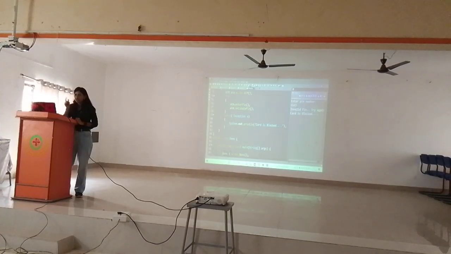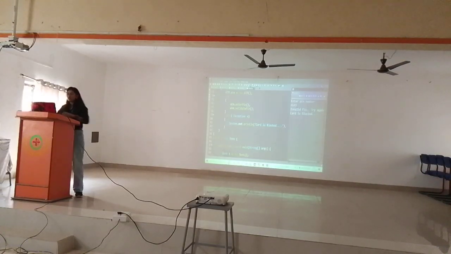Invalid, try again, one more try. Then only after the third attempt should we get card is blocked. Am I getting that? No. Then what should I do?